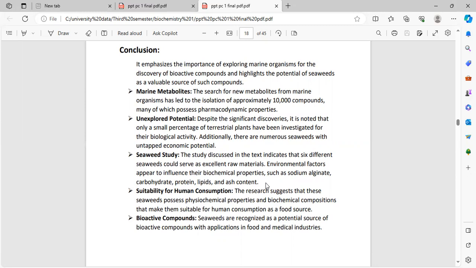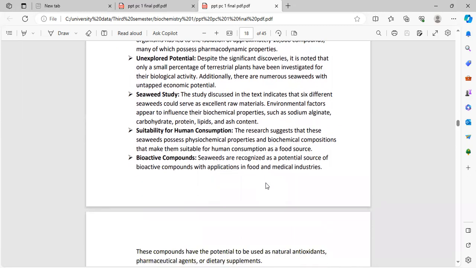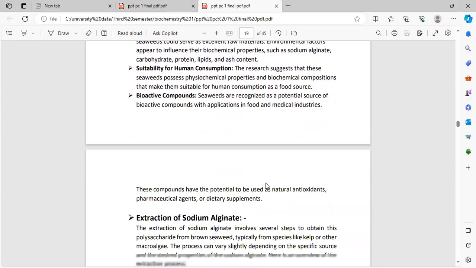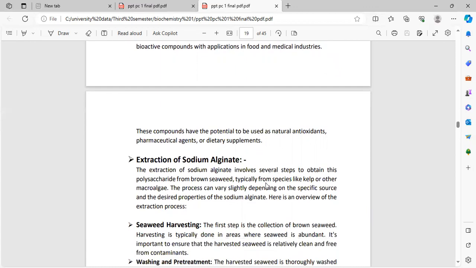The suitability for human consumption. The research suggests that these seaweeds possess physiochemical properties and biochemical composition that make them suitable for human consumption as a food source. Bioactive compounds: seaweeds are recognized as a potential source of bioactive compounds with application in the food and medical industries. These compounds have the potential to be used as natural antioxidants, pharmaceutical agents, or dietary supplements.